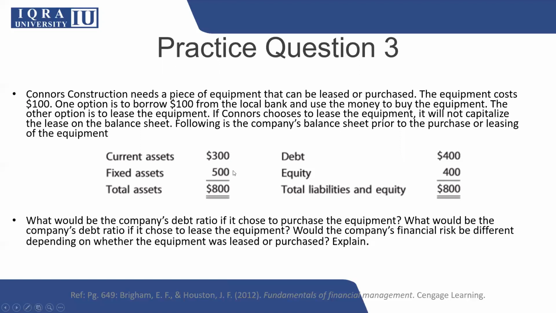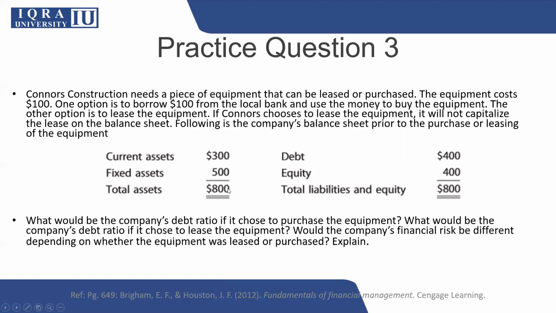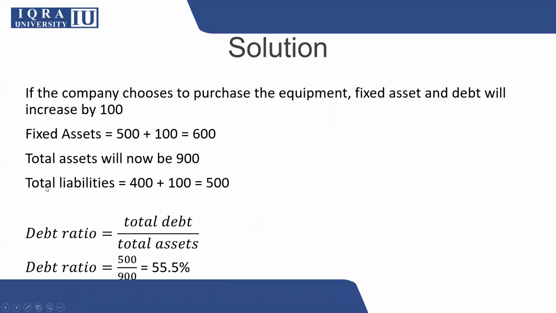So these 500 fixed assets will move to 600, and the total assets will now be 900. As you can see, your total assets right now are 800, which will increase by 100. Over here you can see that earlier your debt was 400. If you are taking 100 more funds to buy the equipment, this debt will also increase, and your liability will become 500.